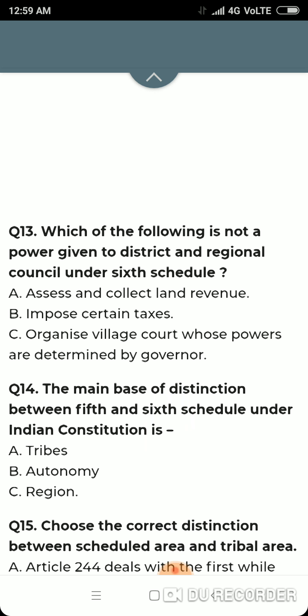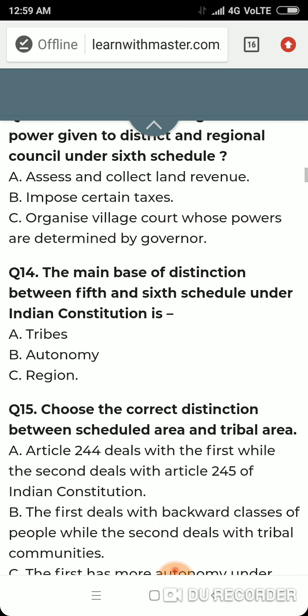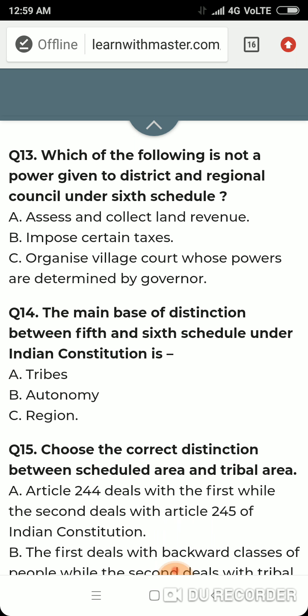Question number 13. Which of the following is not a power given to district and regional councils under the 6th schedule? Assess and collect land revenue, impose certain taxes, organize village code, whose powers are determined by the governor. All the powers are given to tribal areas, to district and regional councils, under the 6th schedule.